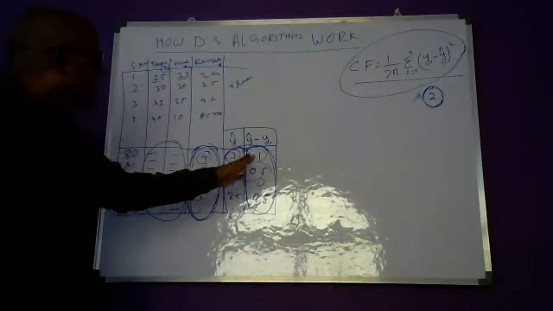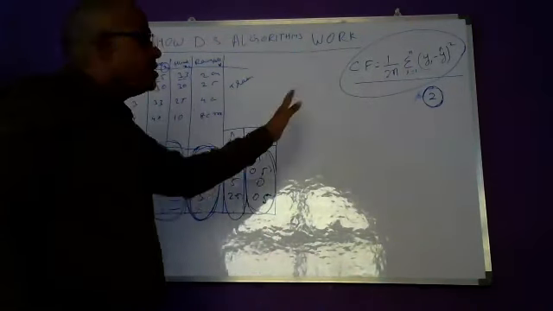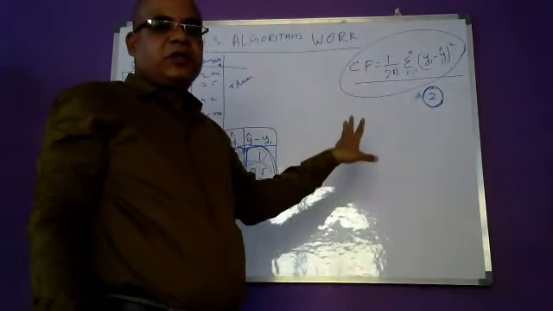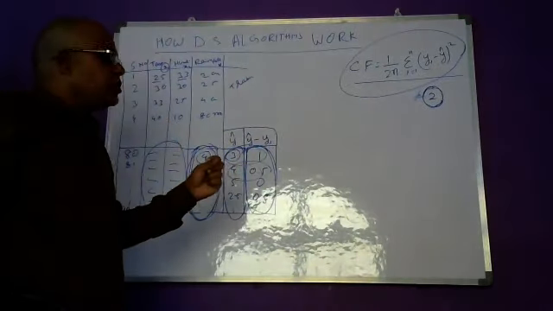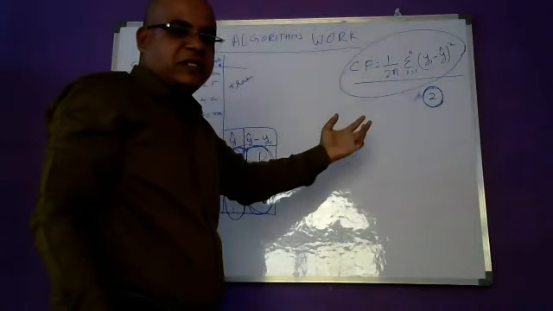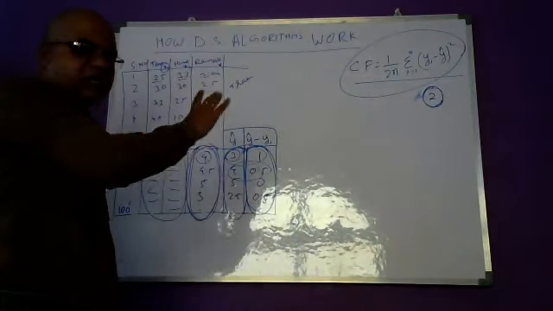After that, y hat will come, that is the predicted value, and y will come. Then the cost function will come, and that value needs to be reduced with the help of hyperparameter tuning and optimization in different ways. All algorithms will work in the same manner.